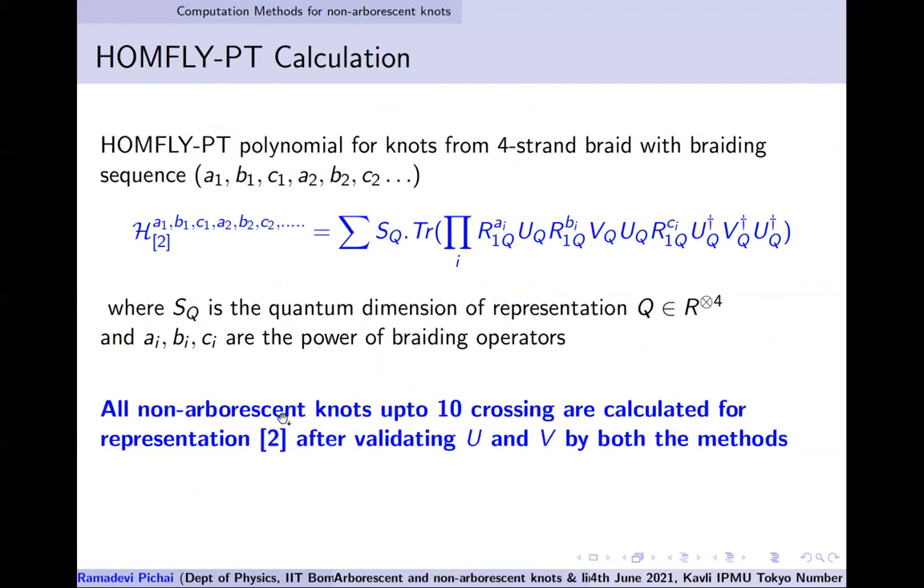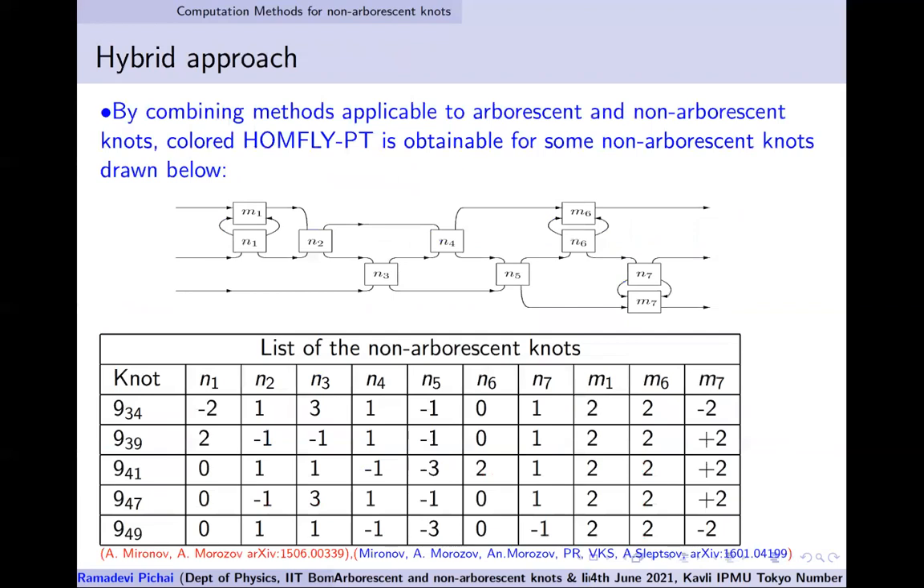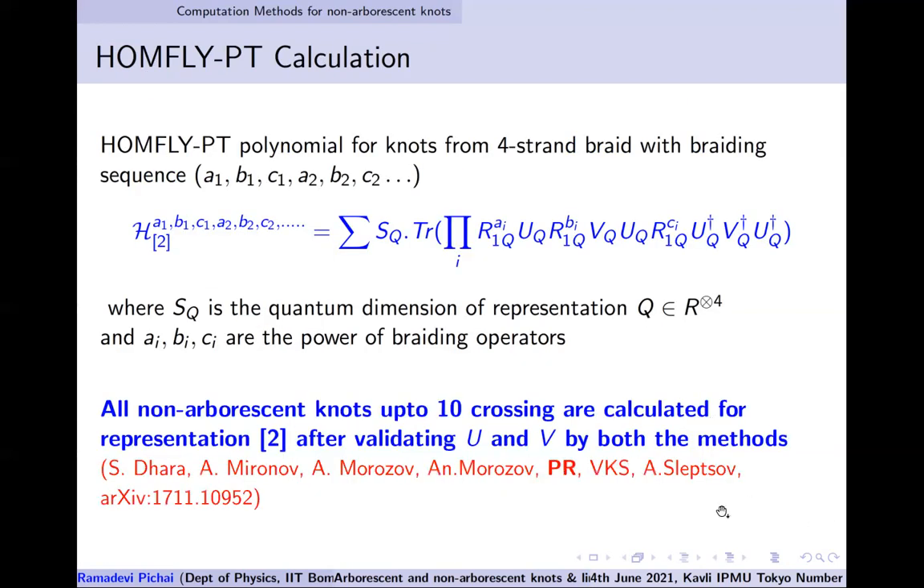So all non-arborescent knots up to 10 crossings are calculated for representation 2 after validating U and V by both the eigenvalue hypothesis and highest weight methods. But beyond this, we still are battling to find the polynomial.